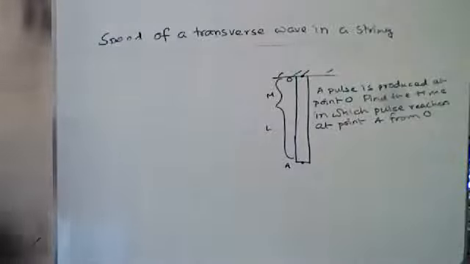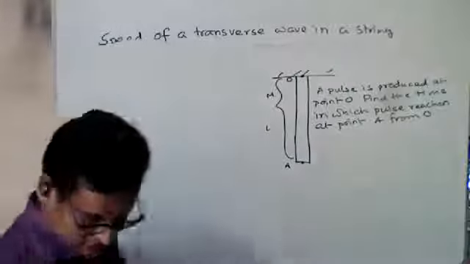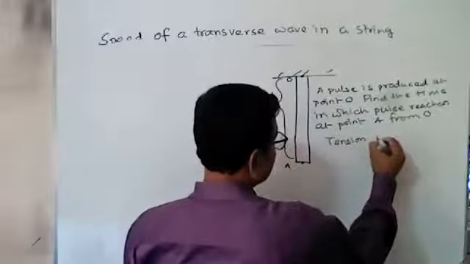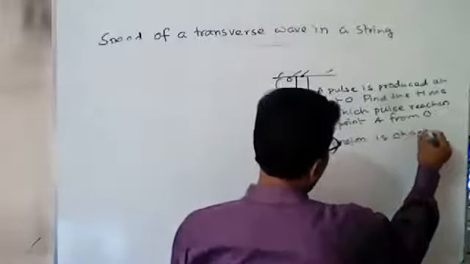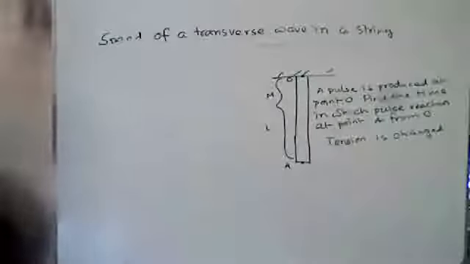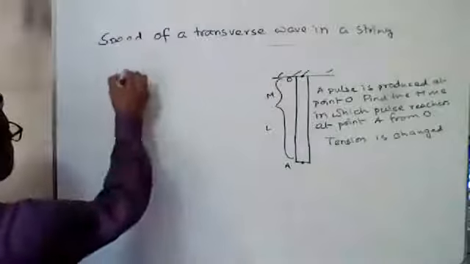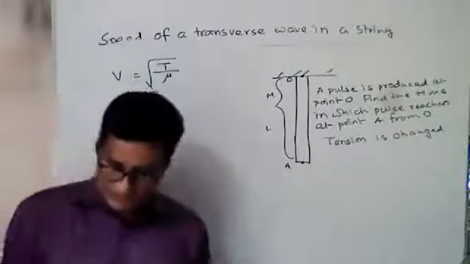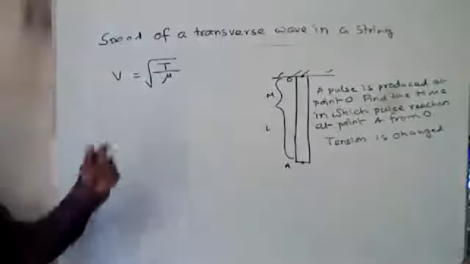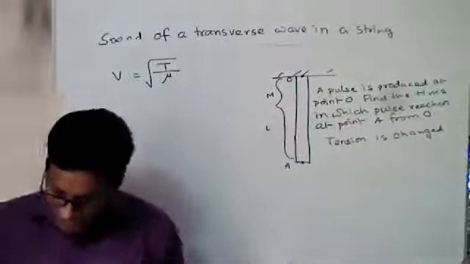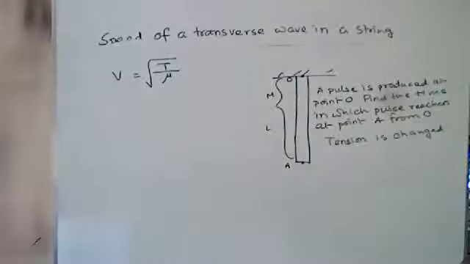Here you consider the tension is changed. Why is the tension changed? You can consider v equals root over T by mu when tension is unchanged. But for the condition of changeable tension, what will be the equation? We do not know about this.